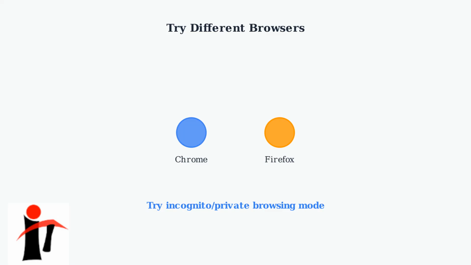Different browsers may handle server errors differently. Switching between browsers or using incognito mode can bypass browser-specific issues. Popular browsers like Chrome and Firefox each have unique ways of handling network requests. If one browser fails, another might succeed. Incognito or private browsing mode starts with a clean slate without stored cookies or cache that might interfere with the connection.